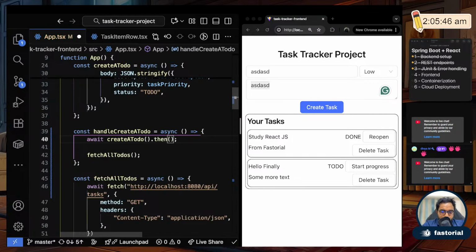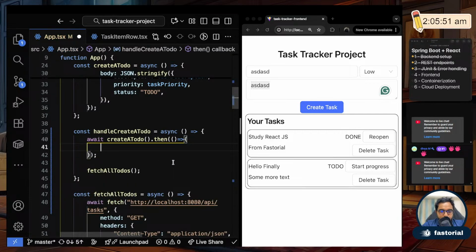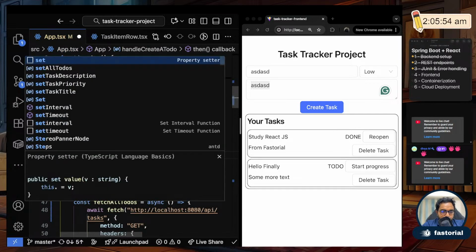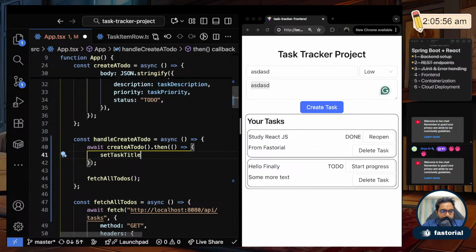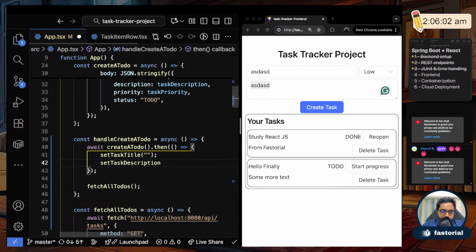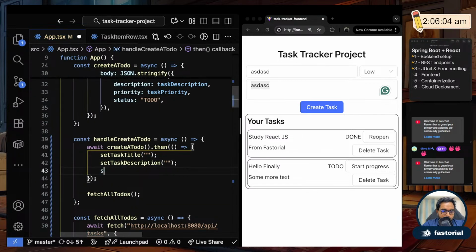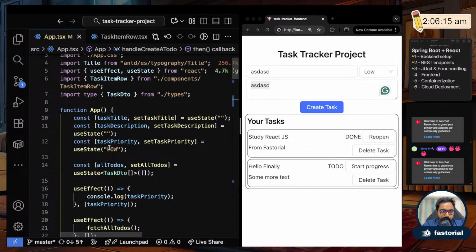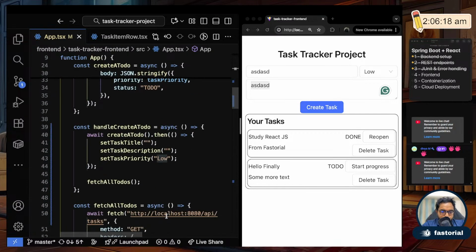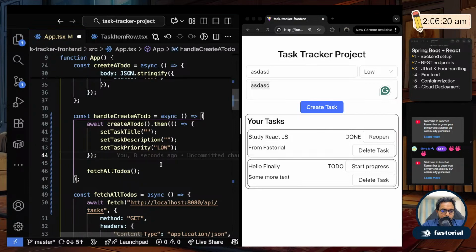So as soon as the to-dos are created, I'll call an empty function, and inside this I'll set task title as empty, and set task description as empty, and set task priority as low. Oops, no, low. I think it's capital Low, isn't it? Yeah, capital Low. So by doing this, as soon as a create to-do happens, then this happens.